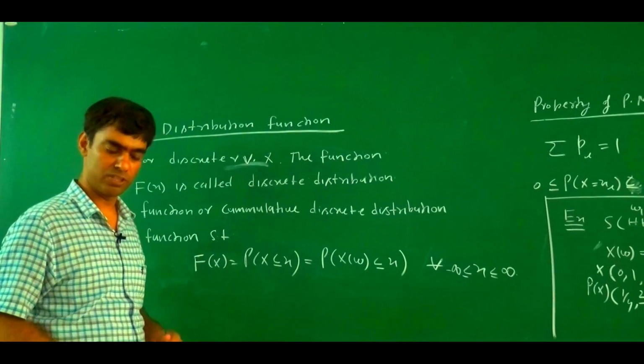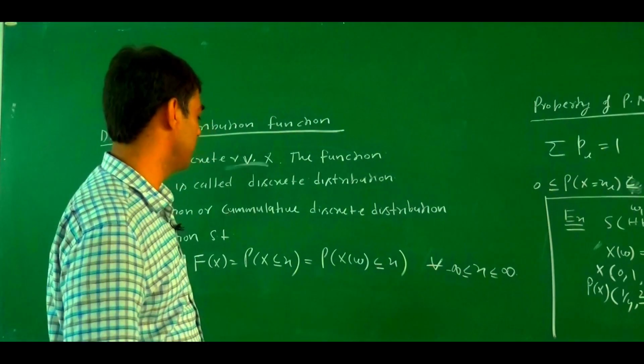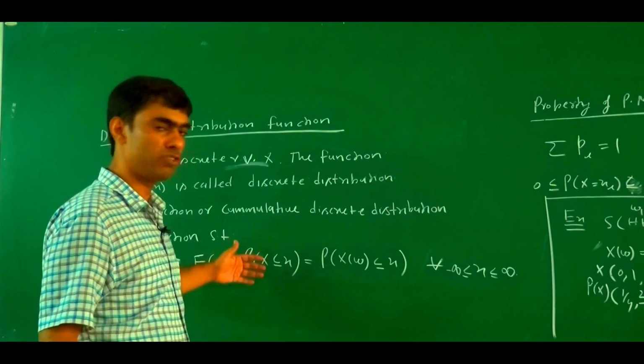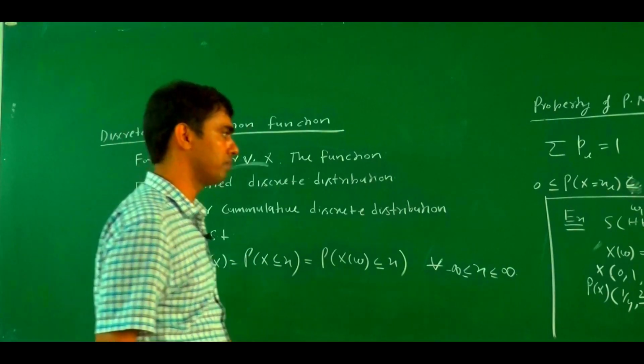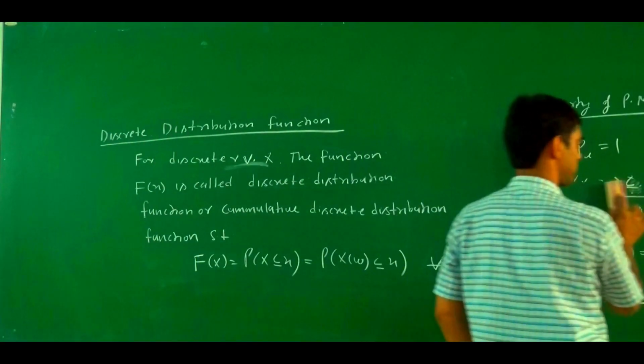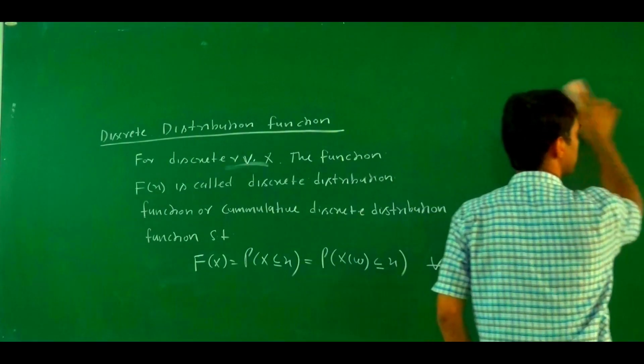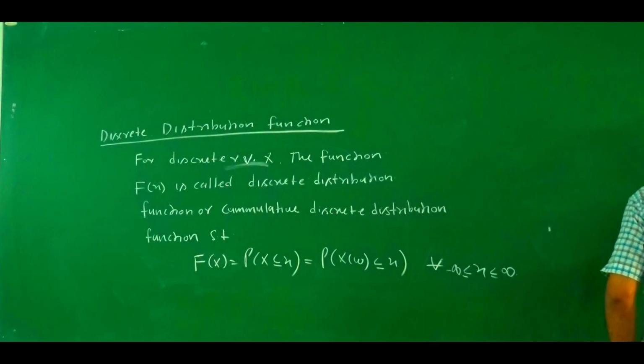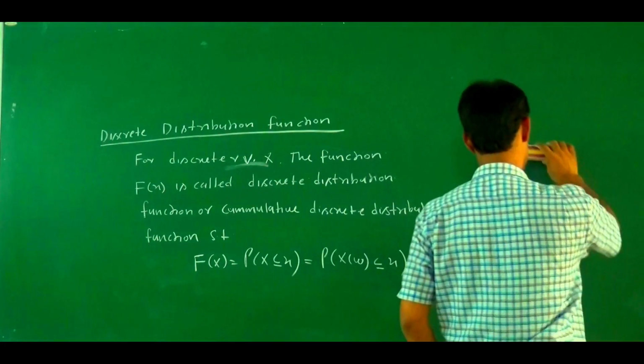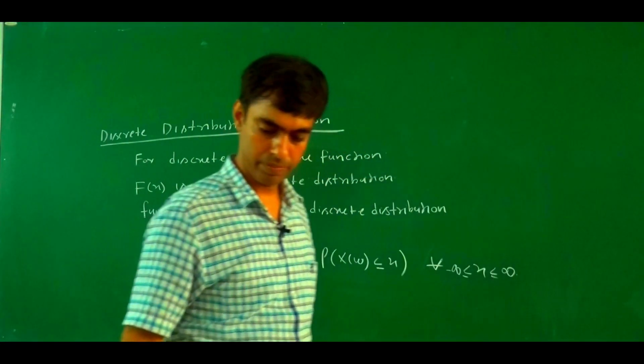So what is the meaning of this? How do we elaborate this with one example? What is the discrete distribution function and what is the discrete probability distribution?